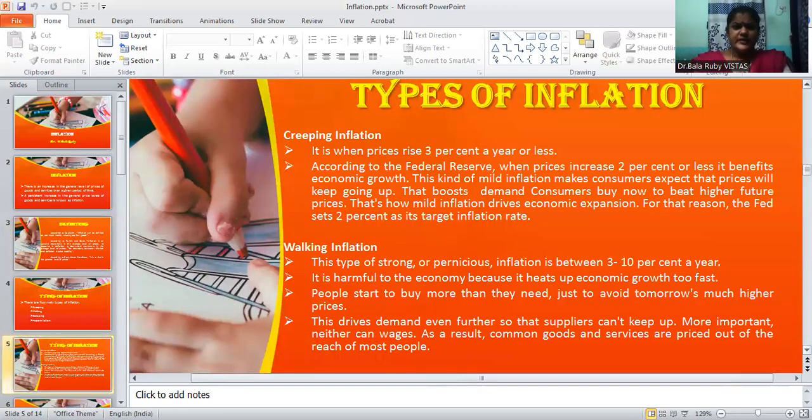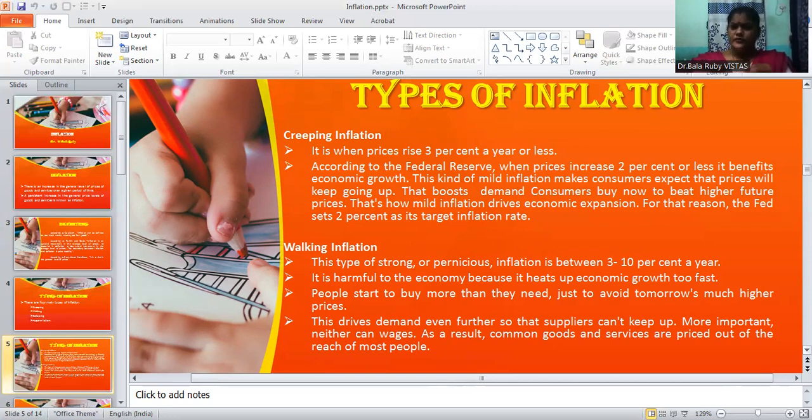First, creeping inflation. Suppose the price increases 3% per year or less than 3%, it is normally considered creeping inflation. According to the Federal Reserve, when prices increase 2% or less, it benefits economic growth.